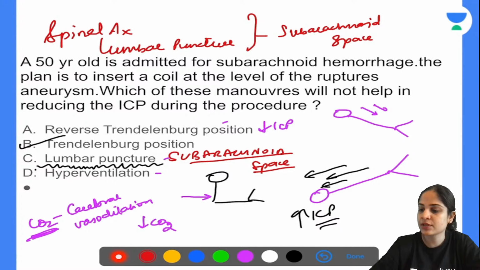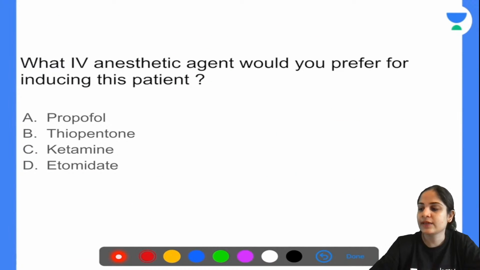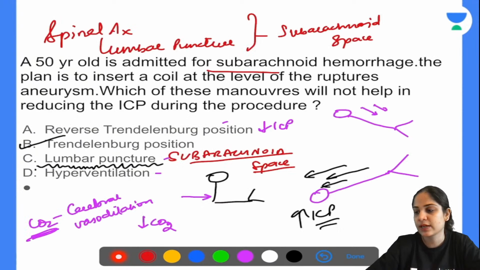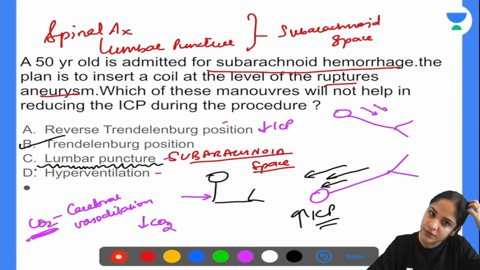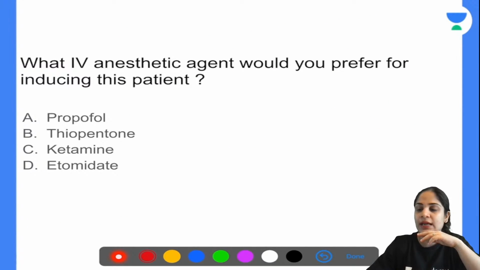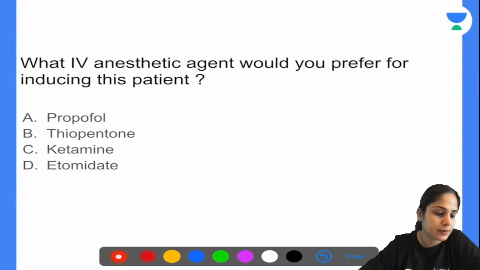So this is the patient, and what is the IV anesthetic that you will prefer to induce this patient? Suppose this patient of subarachnoid hemorrhage, you want to take him up for clot evacuation surgery. Or there is a ruptured aneurysm, so you want to put a coil over here to stop the aneurysm from bleeding any further. So for this surgery, what is your IV induction agent of choice? Propofol, thiopentone, ketamine, or etomidate? This is more of an anesthesia question.